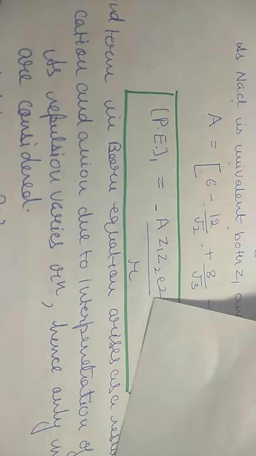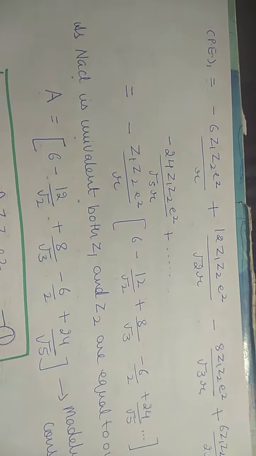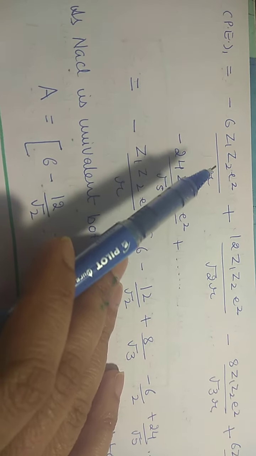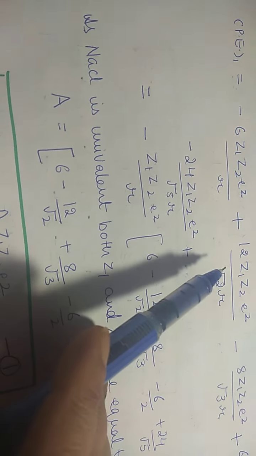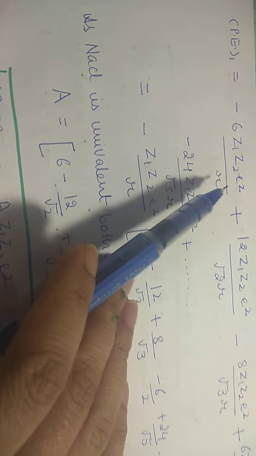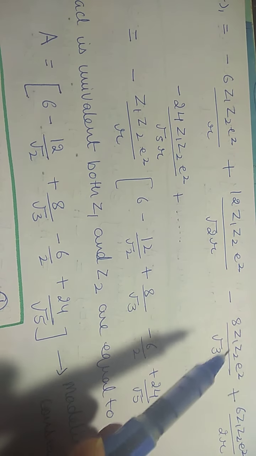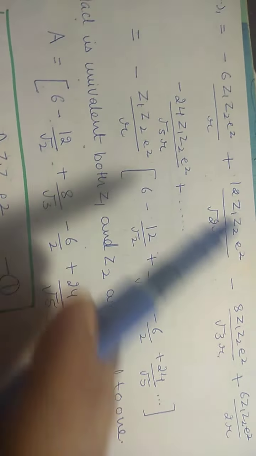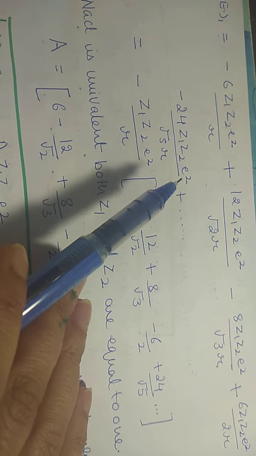So if we write the potential energy in accordance with each ion, all the ions that we have, then for the 6 chloride ions this is the potential energy, the minus sign here means that the chloride ion is there, negative charge: minus 6 Z1 Z2 e square upon r, plus 12 sodium ions, plus 8 chloride ions, plus 6 again sodium ions, and minus sign for the 24 Cl ions.